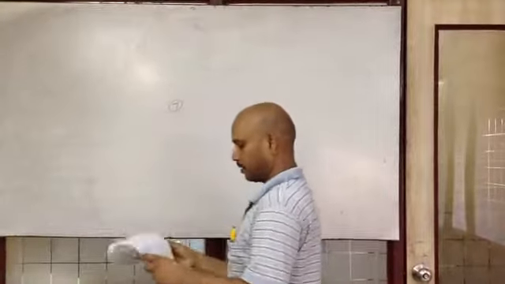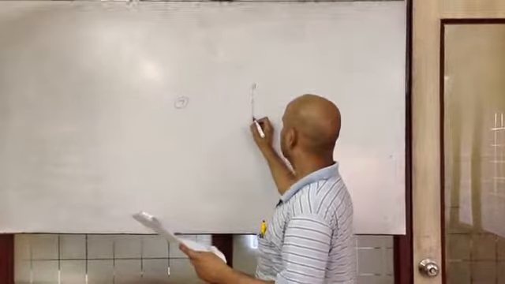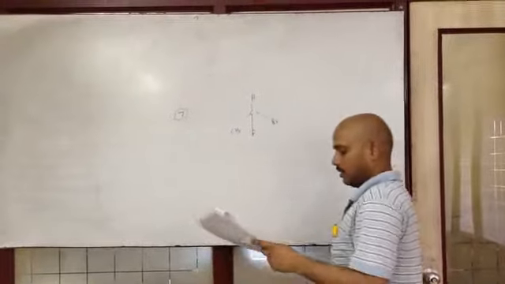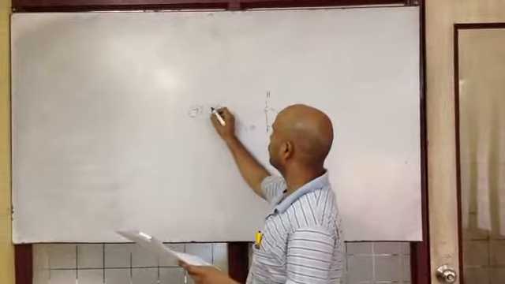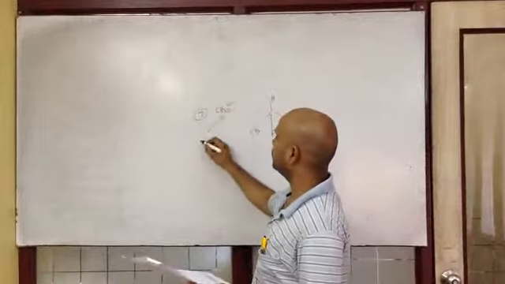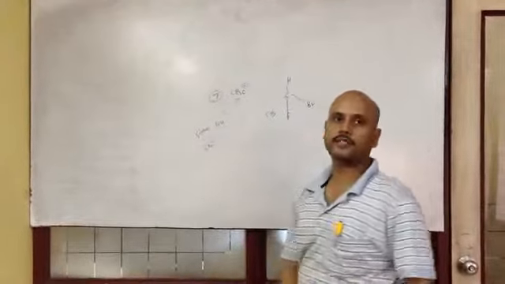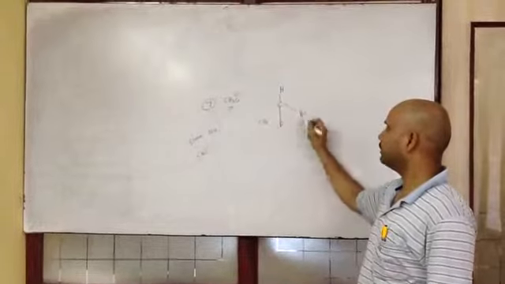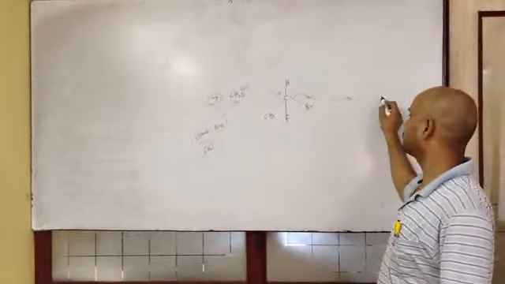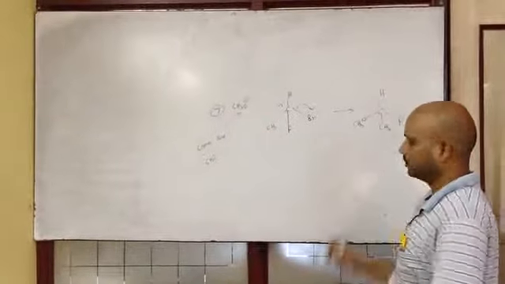Question seven. Carbon is attached to H, F, Br and CH3. Now the nucleophile is CH3O minus. This is a strong nucleophile. Therefore, it will undergo SN2 reaction. Which is the better leaving group? There are two leaving groups, fluorine and bromine. This is the better leaving group. It will substitute this. The product is OCH3. This is the product.